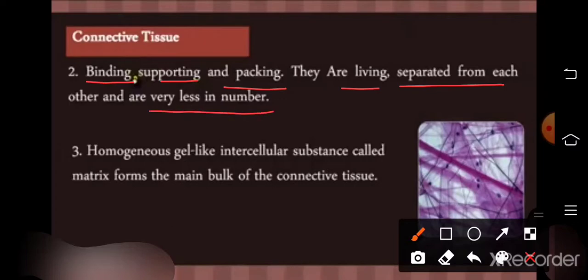It has a homogeneous gel-like intercellular substance called matrix. You can see in the figure, the matrix is present. This matrix is a gel-like structure, and this matrix forms the main bulk of the connective tissue.